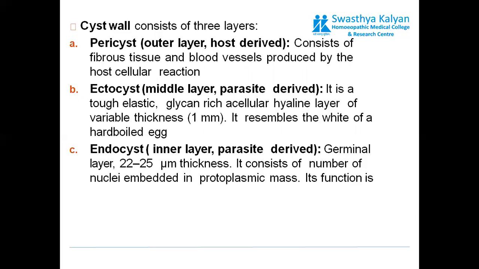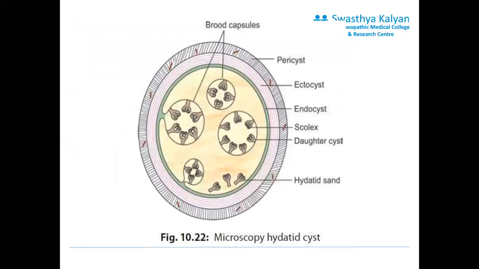Then comes the endocyst, the inner layer, which is derived from the parasite. The germinal layer is 22 to 25 micrometers in thickness. It consists of a number of nuclei embedded in a protoplasmic mass. Its function is to give rise to new organisms. Now you can see the structure of a hydatid cyst. Pericyst, ectocyst, and endocyst can be seen, and small scolex structures, that is daughter cysts, can be seen growing. They are numerous.